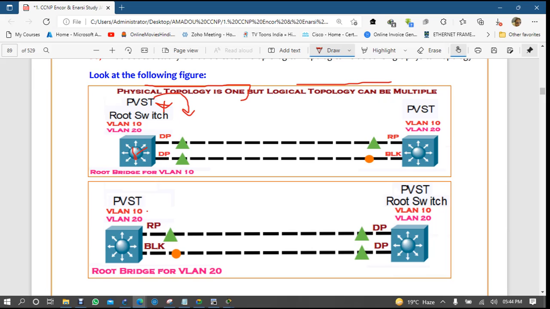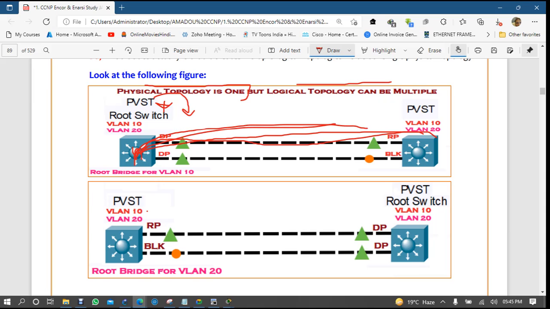That is, physical is what, real topology is what. If switch 1 wants to send data, it is only using this single link, right? But here it is saying that if switch 1 wants to send data related to VLAN 10, no problem, it can go via this link, VLAN 30, 40, 50, 60, like that.